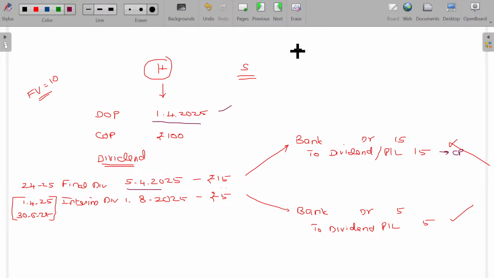So the entry you might have passed on 1/4/2025 for purchase of the share being investment account debit to bank.